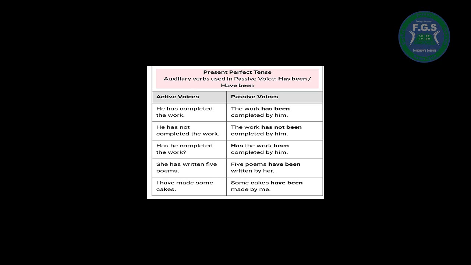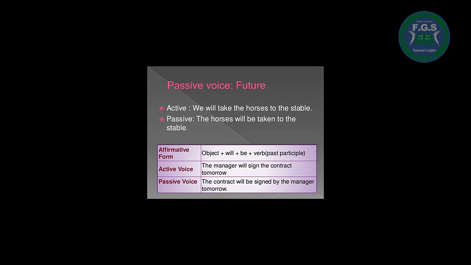That's okay. Okay, did you understand the present perfect tense in the passive voice? Okay, wonderful. So let's go to the next part, the passive voice of the future. Okay, let's take an example. In the active voice, we will take the horses to the stable. The stable means the place of the horses. Okay, so in the passive, I will start with the object. So the horses will be taken to the stable.